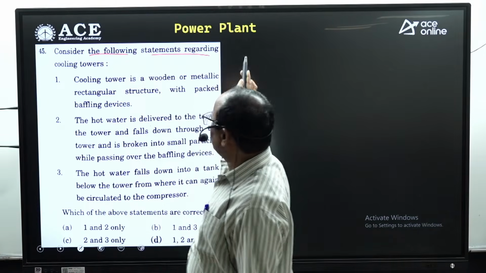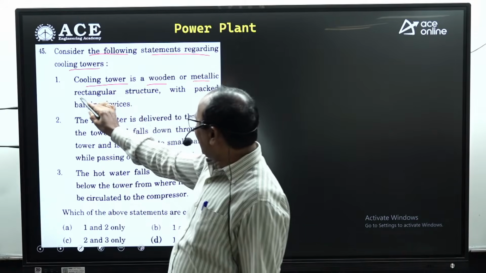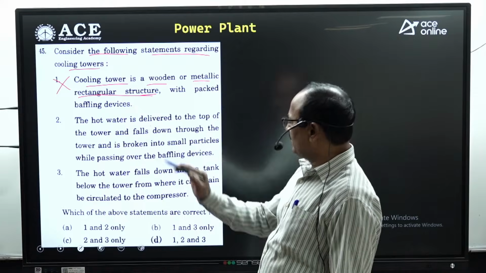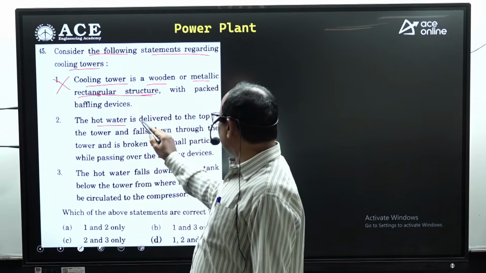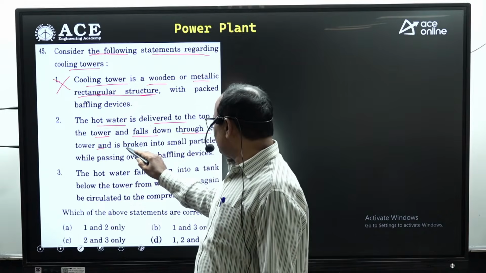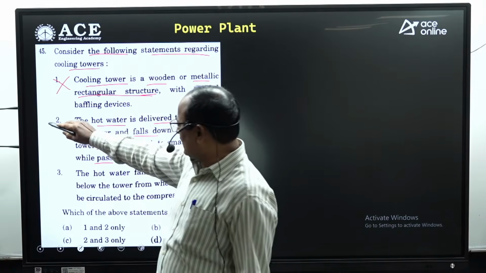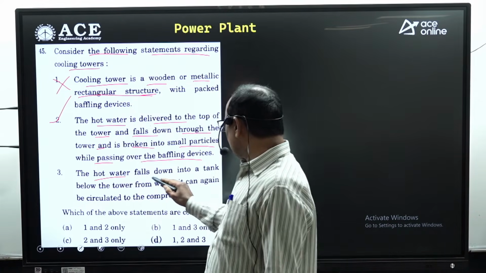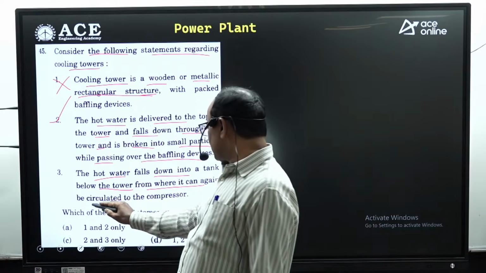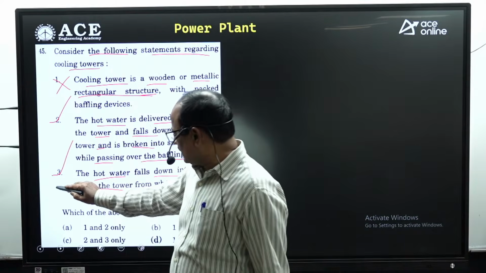Consider the following statements regarding the cooling towers. Cooling tower is a wooden or metallic rectangular structure. No, generally cooling towers are with hyperbolic structure. First statement not correct. The hot water is delivered to the top of the tower and falls down through the tower and is broken into small particles while passing over the baffle devices. Absolutely correct. The hot water falls down into a tank below the tower from where it can again be circulated in the condenser. 2 and 3 are correct. Look at the C. Option C is absolutely correct. Next.